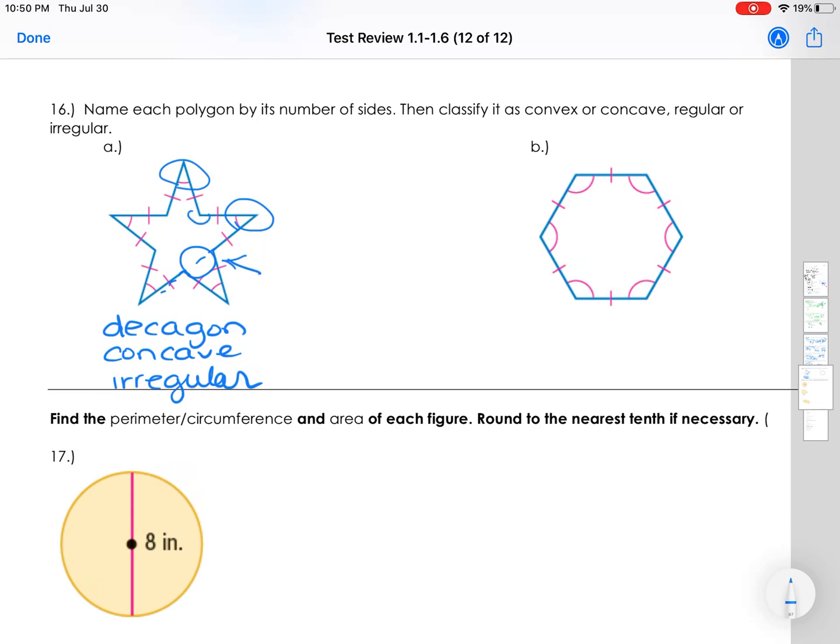All right, in B, there are 6 sides. So we have a hexagon. This is a convex shape. Everything's pointed out. And it is irregular because the angles and the sides are not all the same.